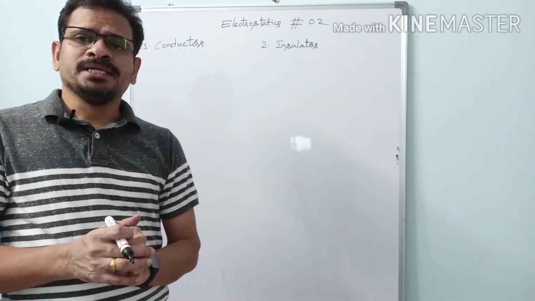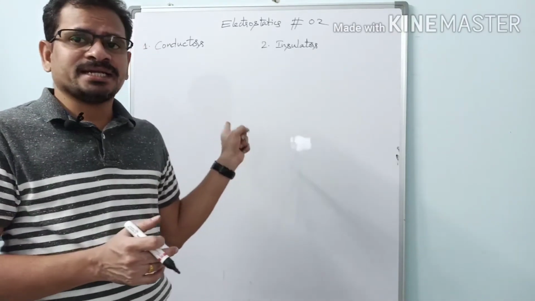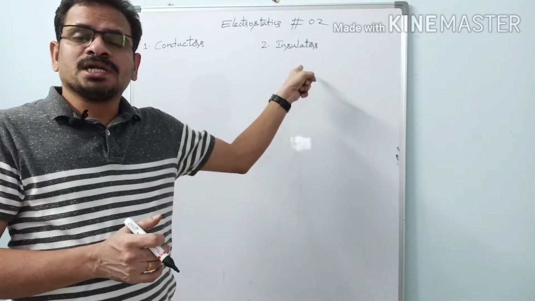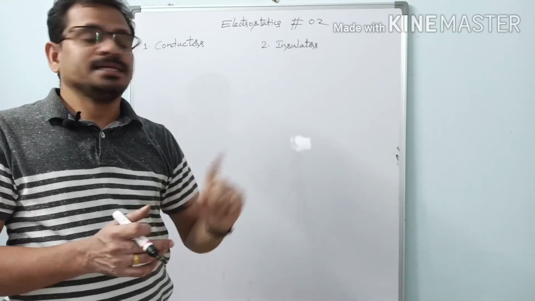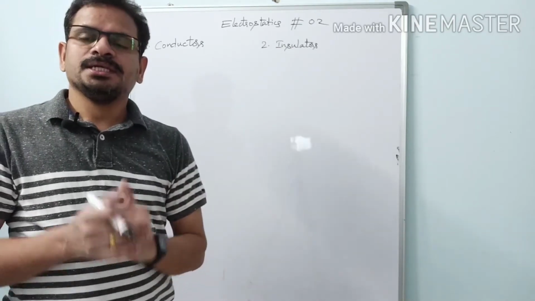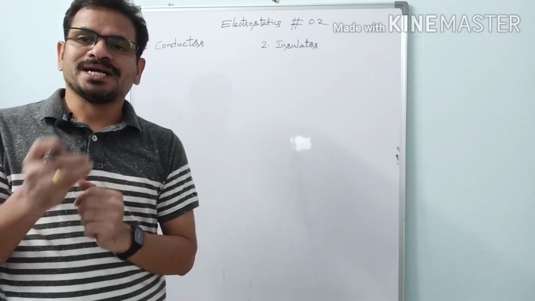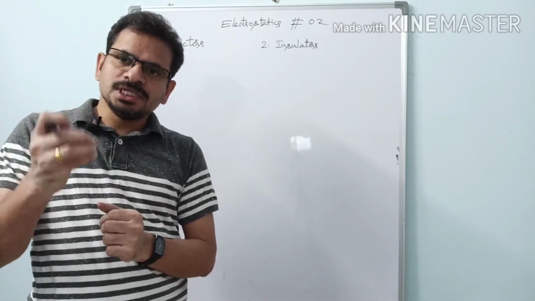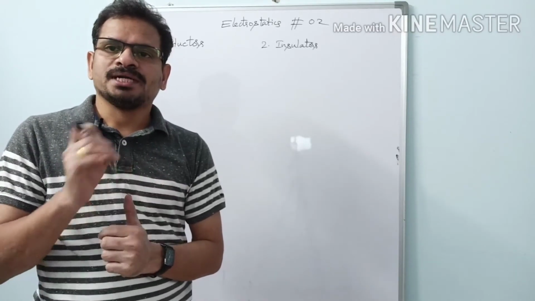So charges always reside on the surface of a conductor, not within its body. One more point is how free electrons are available in conductors and what about the availability of free electrons in insulators. In conductors, the valence electrons of atoms are loosely bound, so these loosely bound electrons flow freely from one place to another on conductors.